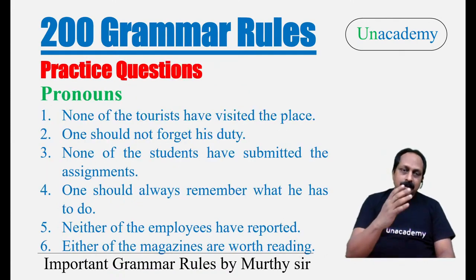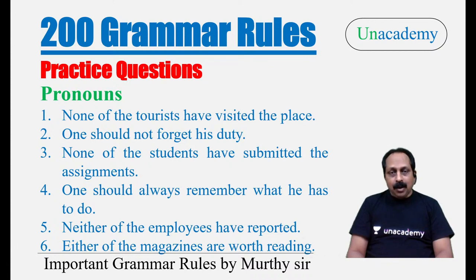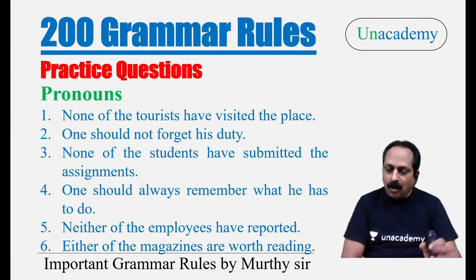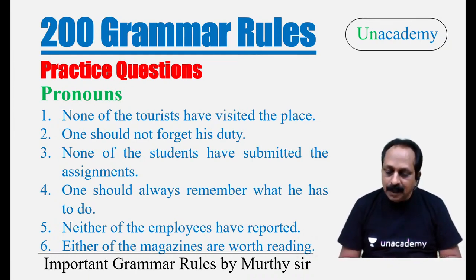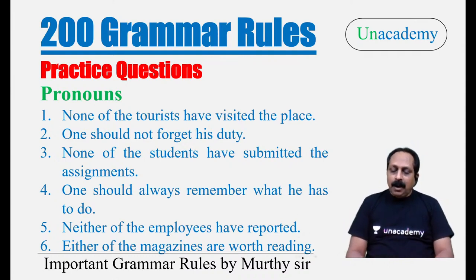Now have a look at practice questions, pronouns. The sentence may be right, may not be right. First, you have a look at the sentence, tell me whether it is right or wrong. None of the tourists have visited the place. Is this sentence right or wrong? Yours obediently, yours lovingly. Without an apostrophe, it is correct. If you use an apostrophe, it is not correct. That is a common error.